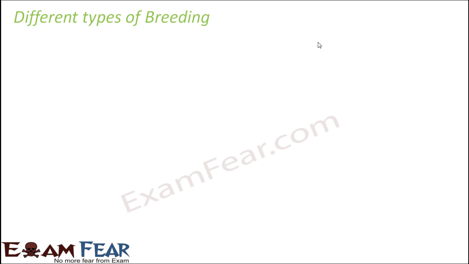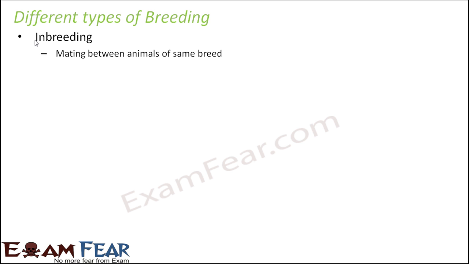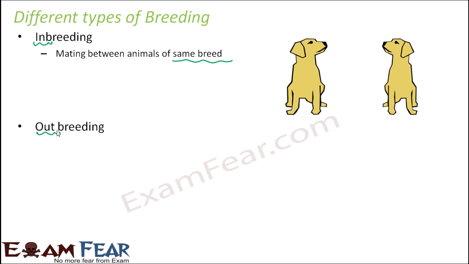Now let us talk about the different types of animal breeding. Animal breeding can broadly be of two types, that is inbreeding and outbreeding. When we say inbreeding, in means within or inside. So inbreeding is mating between animals of the same breed, within the breed. And outbreeding means outside the breed. So when you talk about inbreeding, it is going to be the mating between animals which belong to the same breed, whereas outbreeding, that is outside the breed, is going to be mating between animals of different breeds.